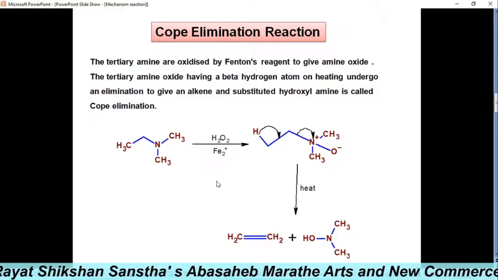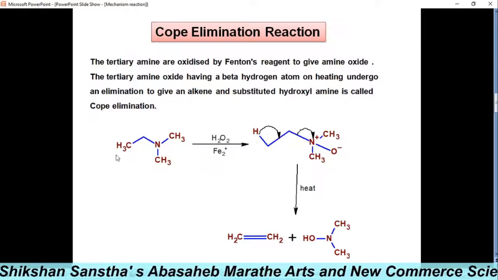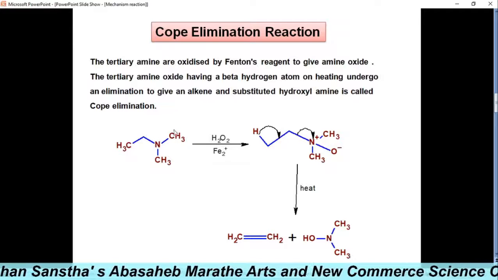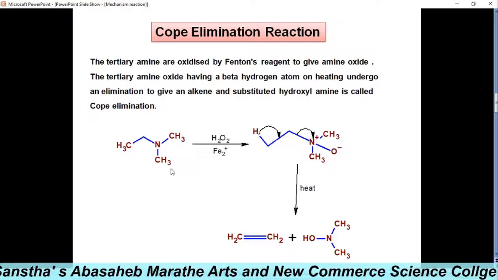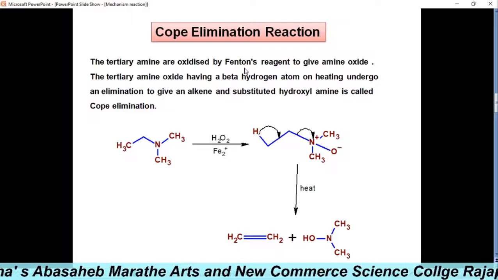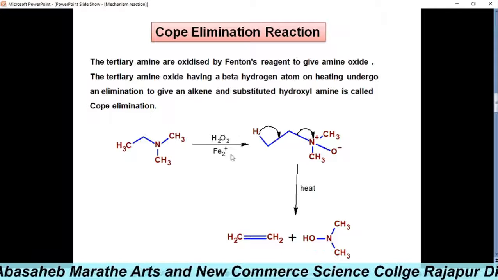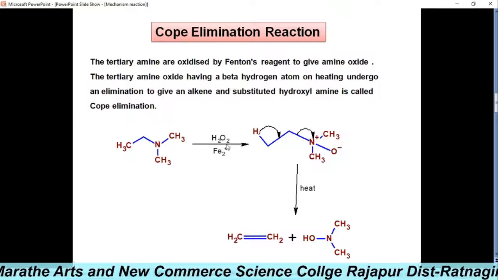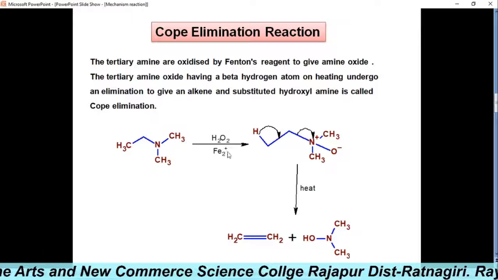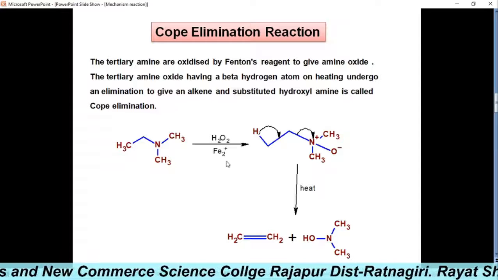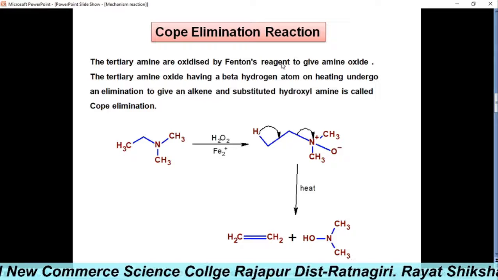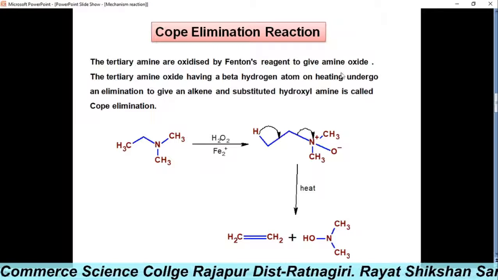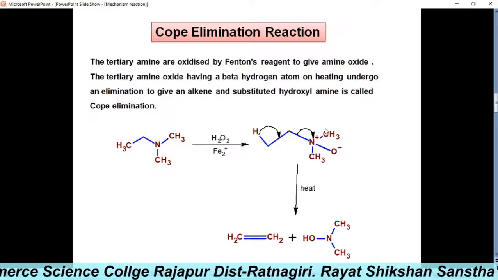As we have seen in detail, tertiary amines are oxidized by Fenton's reagent, H2O2 hydrogen peroxide in presence of Fe2+, to give amine oxide.